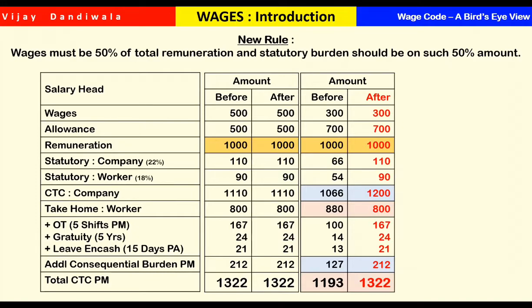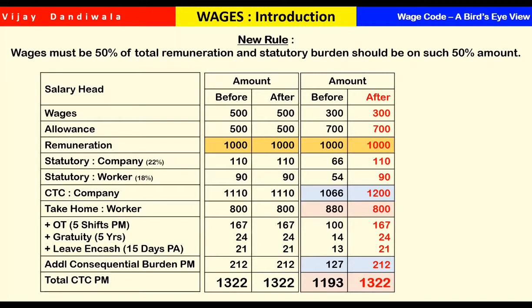Leave encashment: about leave encashment also there are provisions. Now 50% of the leave encashment should be done on the conclusion of the calendar year. So these are the additions. So the CTC to the company will be 1,322.